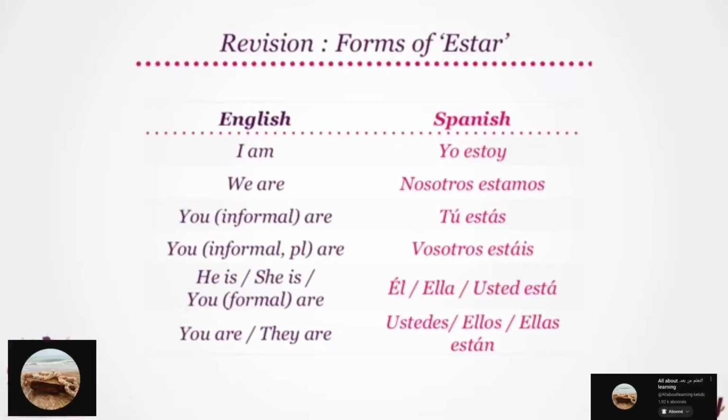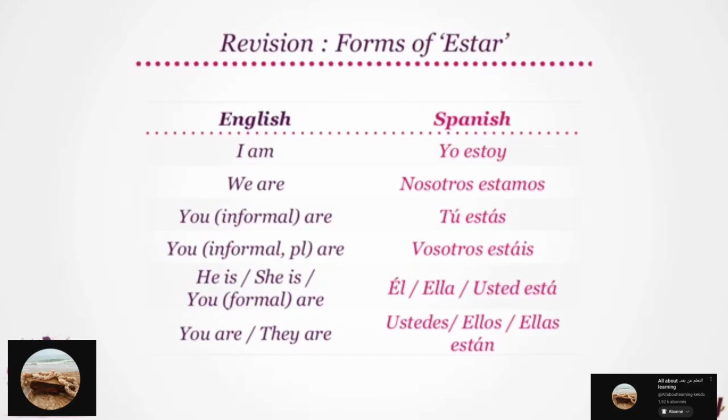Forms of estar. I am translates to yo estoy. Try that, please. Yo estoy. We are becomes nosotros estamos. Did you get that? Nosotros estamos. Informally, for singular contexts, you are becomes tú estás.